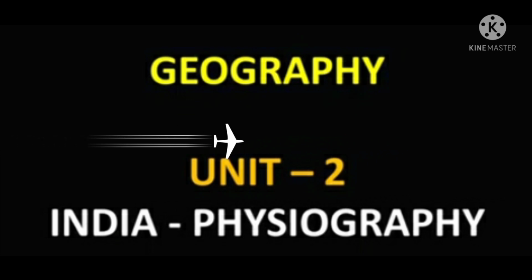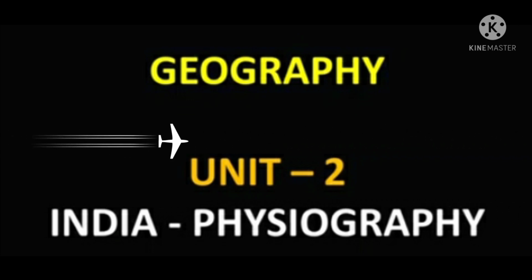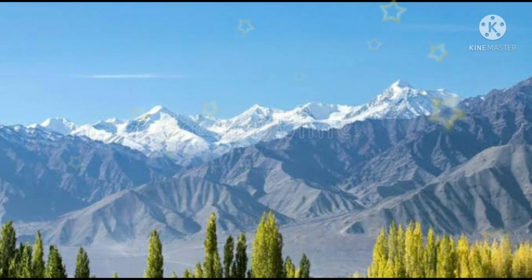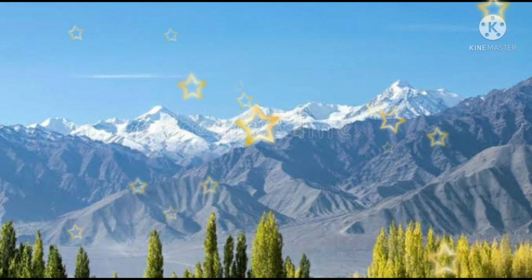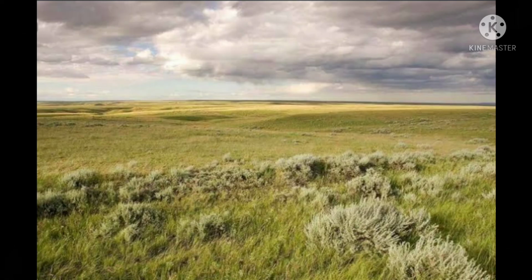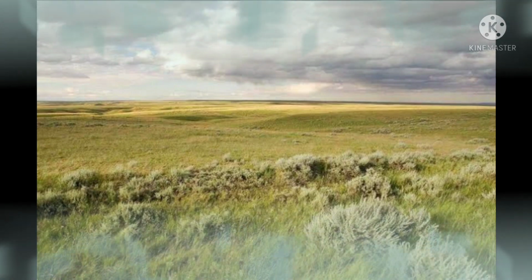So, children, today we began the study of the second chapter in geography, that is Indian physiography. And I've explained to you about the first two physical divisions of India, that is the northern mountains and the northern Great Plains. Hope you have understood the explanation.